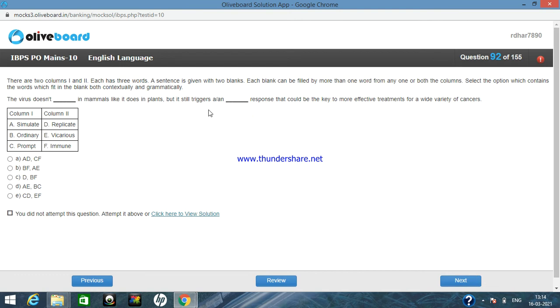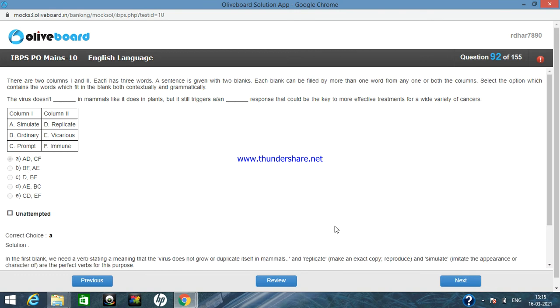So guys, a substitute or derivative response is not contextually true here, because the virus does not simulate in mammals like it does in plants, but it still triggers a derivative response. This is not contextually correct because but is already contradictory in nature. So the correct option will be obviously option A, that is AD and CF.